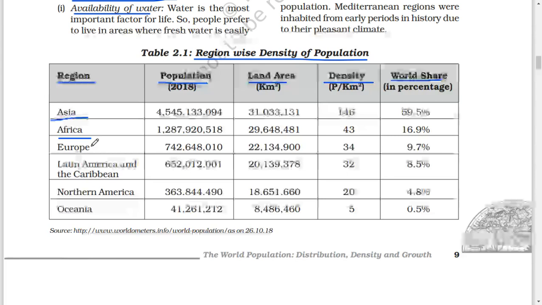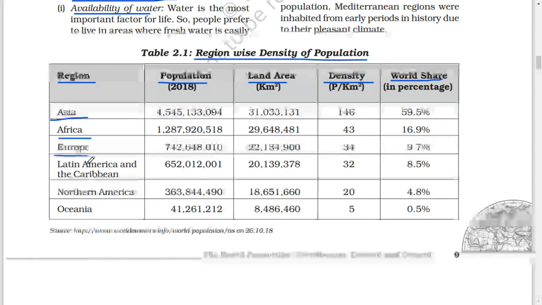Africa: population 128 crore 79 lakh 20,518. Land area 2 crore 96 lakh 48,481. Density 43. World share 16.9%. Europe: population 74 crore 26 lakh 48,010. Land area 2 crore 21 lakh 34,900. Density 34. World share 9.7%.